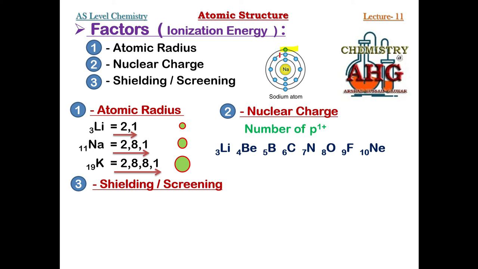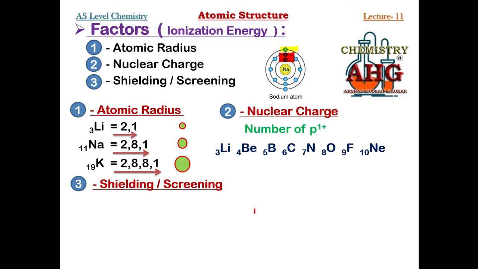These shells are known as intervening shells, and the electrons present in these shells are known as intervening electrons.